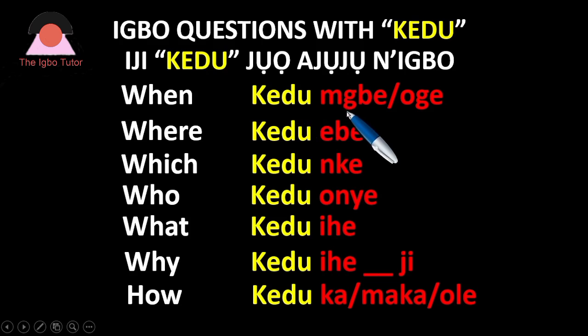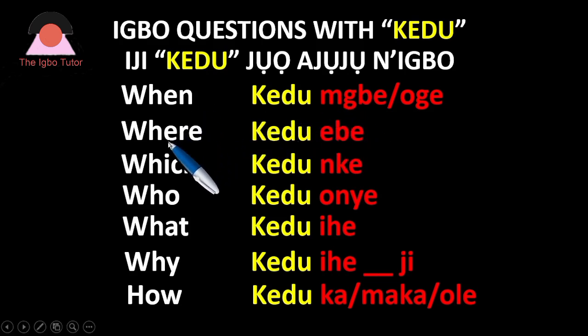So if it is when, we're referring to a particular time or period, so we add mbe to it. Kedu mbe. Mbe is period, but if you want to be particular about the time in the clock, you use oge. So you say kedu oge if you are particular about time in the clock. But if you are talking about period, you say kedu mbe. Okay, that is for when.